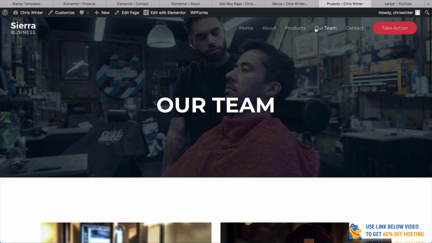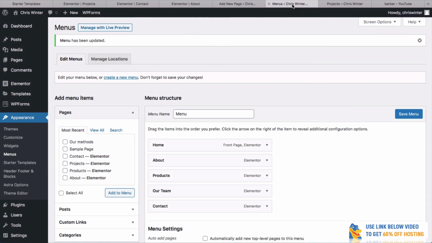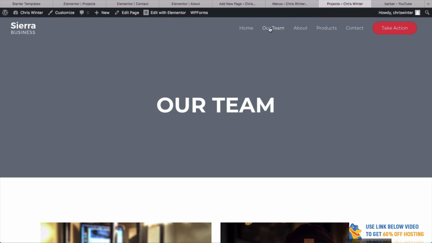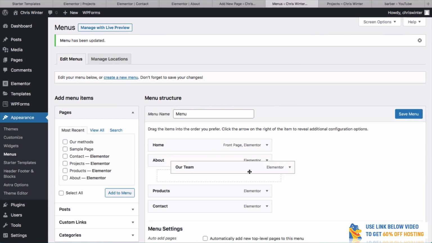But what if we wanted this our team to be right here? Well, that's not too difficult either. You can simply drag and drop it. It's really that simple. So if I save this menu again, reload the page, now our team is right here. You can even create this as a child menu. So essentially it's going to be a drop down.